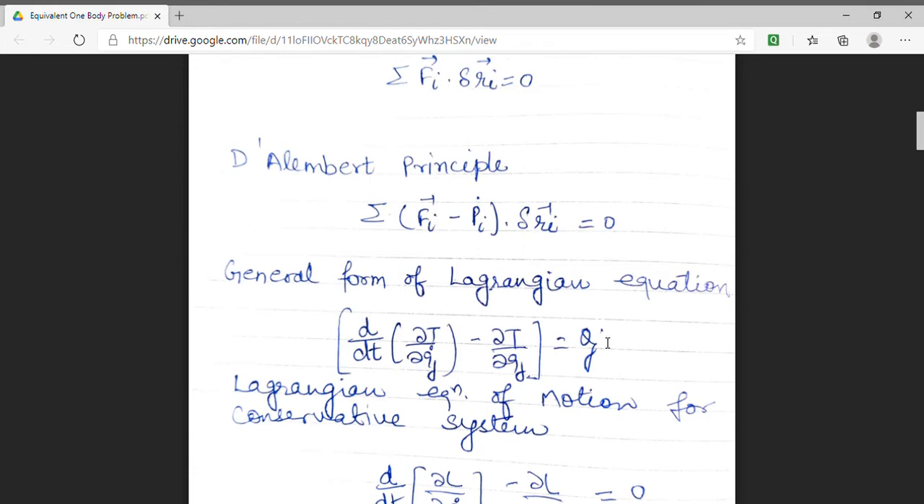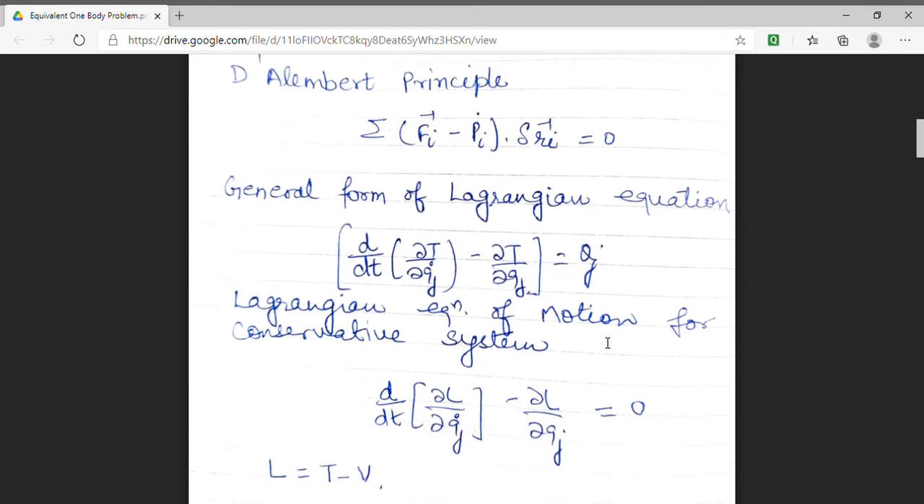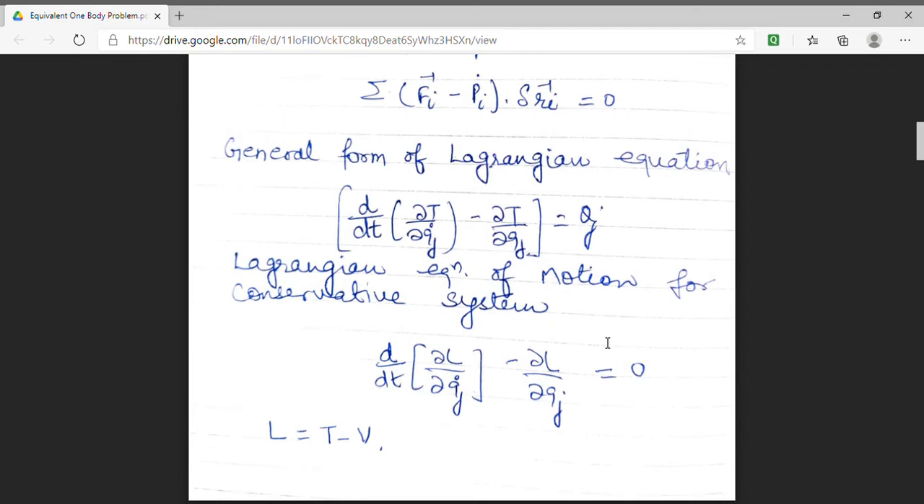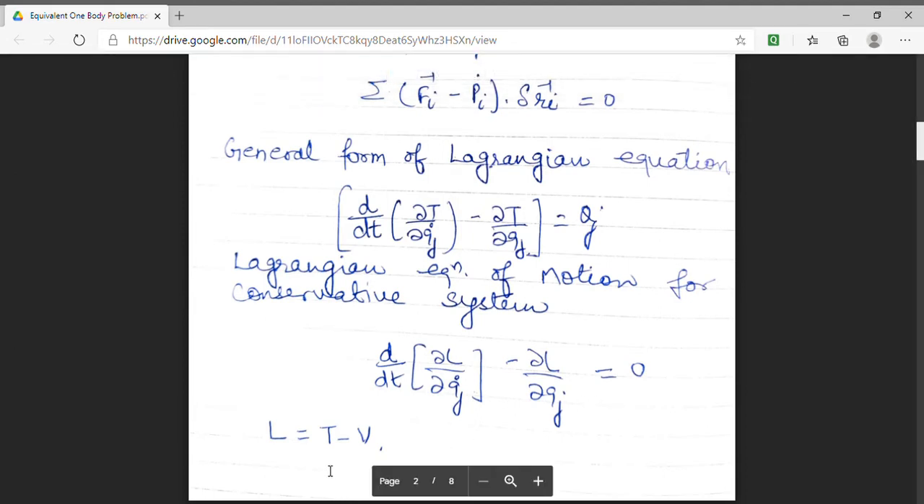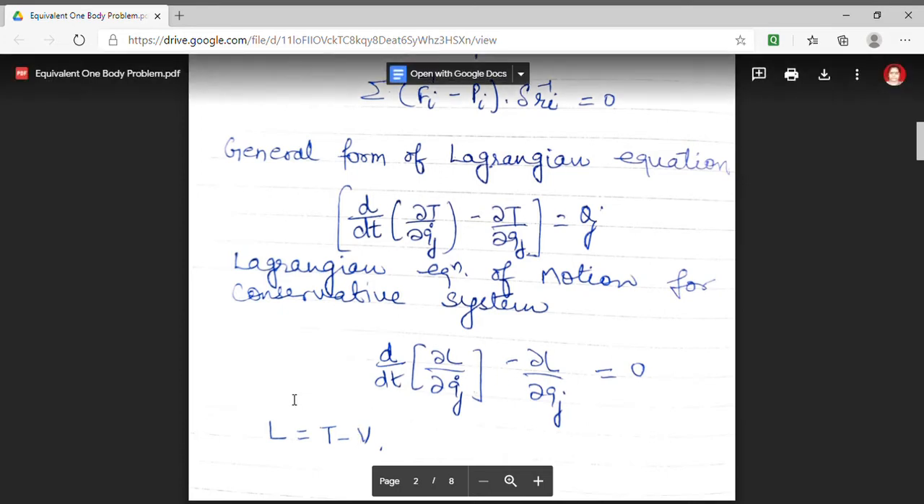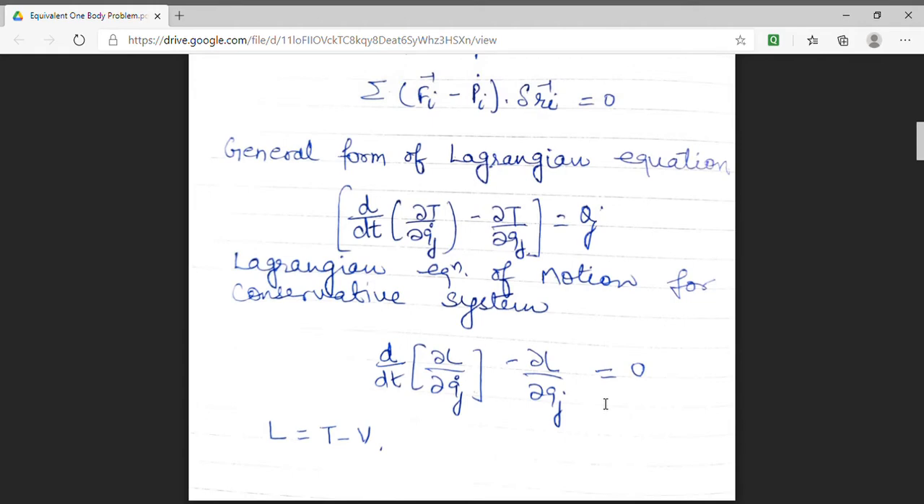Now, using the general form of the Lagrangian equation, we have derived the Lagrangian equation of motion for a conservative system. The equation of motion for a conservative system is d by dt of del L by del qj dot minus del L by del qj equal to 0. Here L is the Lagrangian of the system and it is equal to T minus V, T being the kinetic energy and V the potential energy of the system. So this is the basic equation that we will need in our further lectures.